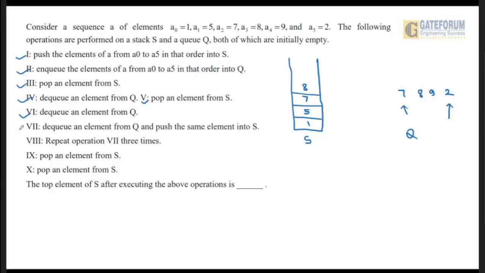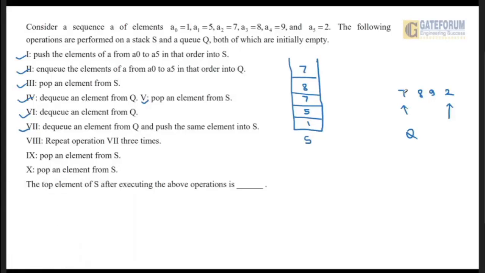Now the next step is dequeue an element from the queue and push the same element into S. When we dequeue the element from the queue, what do we dequeue? The element that we dequeue is 7, and we will push this element into stack S, and it will be dequeued from the queue.